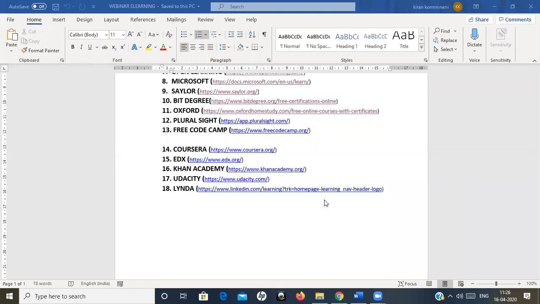What they are saying is, due to this lockdown period, they are giving free courses till May 15th. But they will ask for a credit card to enroll for these courses. They will not charge you anything on the credit card, but they will give you a 15 days or 1 week or 1 month trial version. So in that 1 month only, you have to